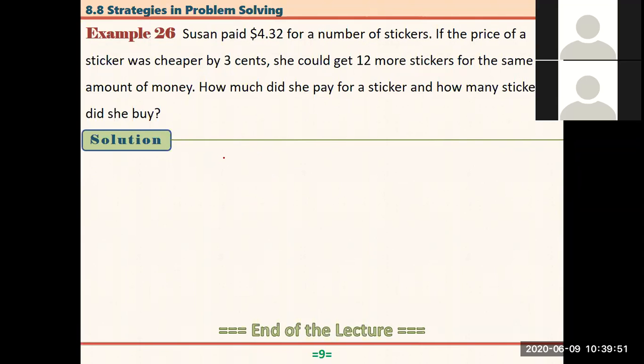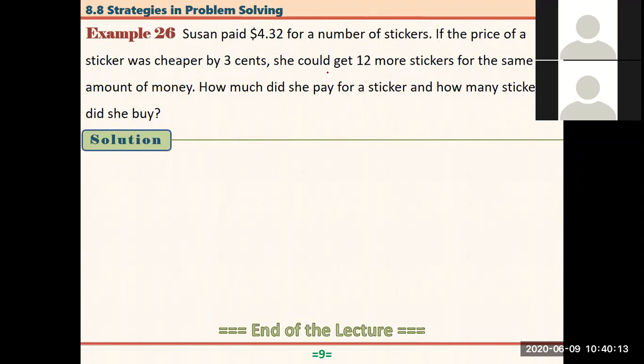That kids just stick on their drawer or wardrobe. If the price of a sticker was cheaper by 3 cents, she could get 12 more stickers for the same amount of money. How much did she pay for a sticker and how many stickers did she buy?